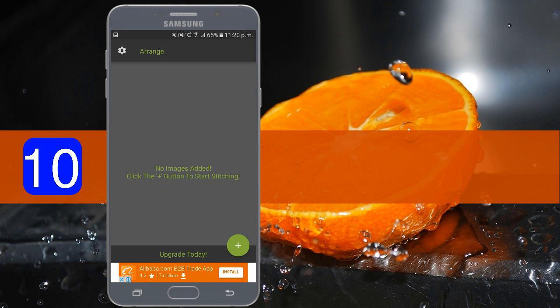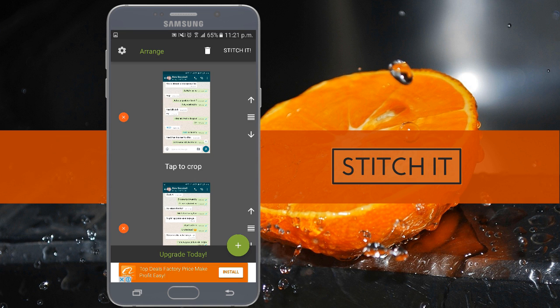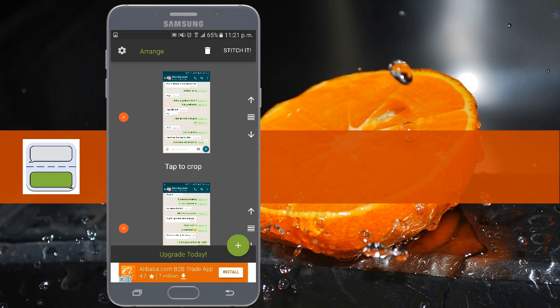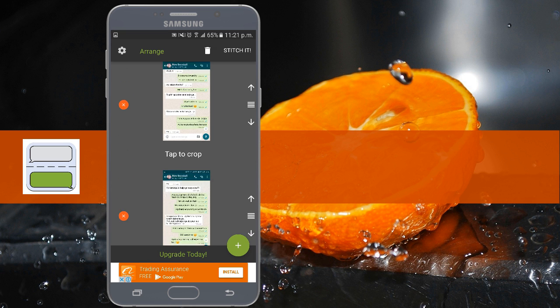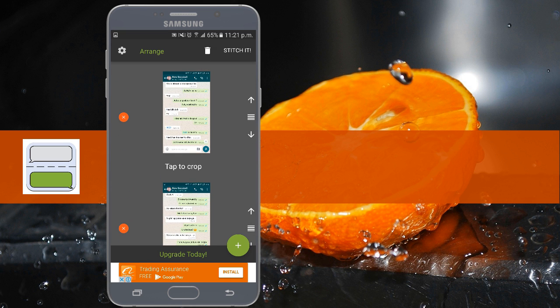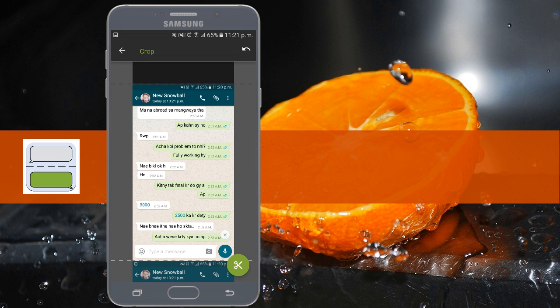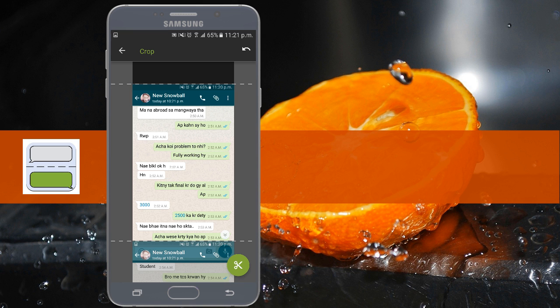At the end of the list, the screenshot tool StitchIt, which recently arrived on Android after making a lot of name on iOS. As the name suggests, StitchIt lets you stitch multiple screenshots for a better sharing experience. It especially comes in handy with screenshots of conversations, as you can use the app's transparent overlay crop tools to stitch them together and make them look uniform.